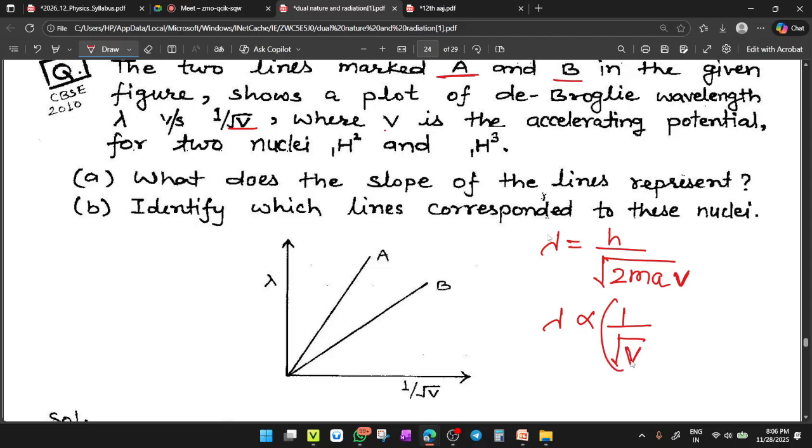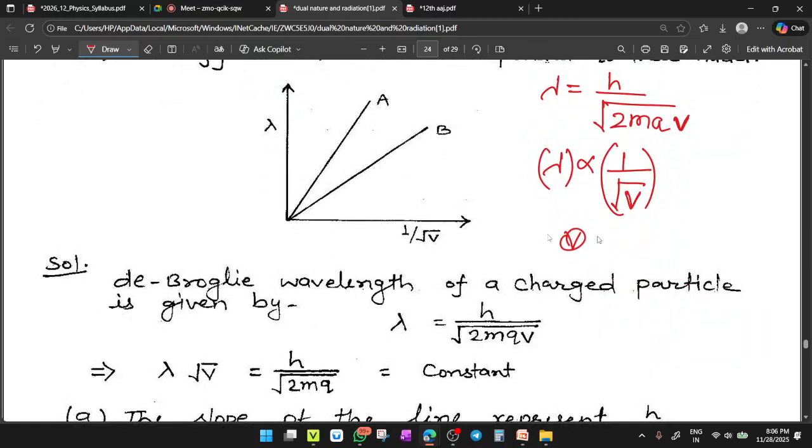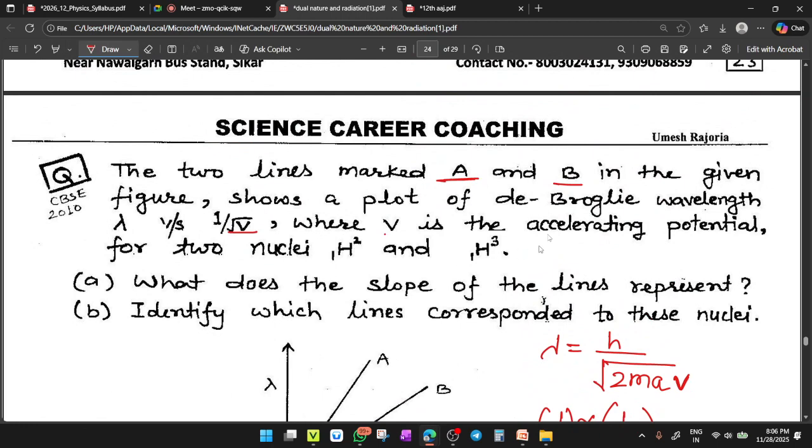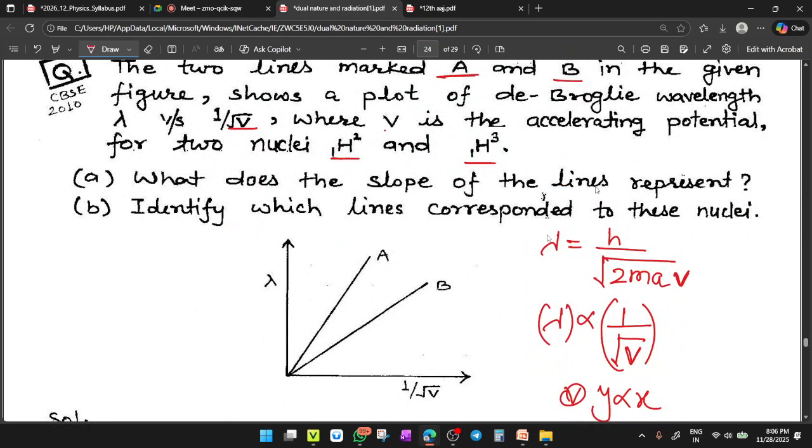So one quantity is 1 upon root v and another quantity is lambda, then lambda is directly proportional to 1 upon root v, so there is a straight line graph. Now the two nuclei are there, 1H2 and 1H3. What does the slope of the lines represent?